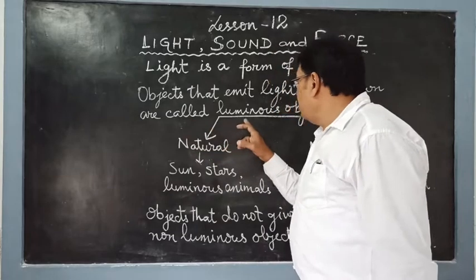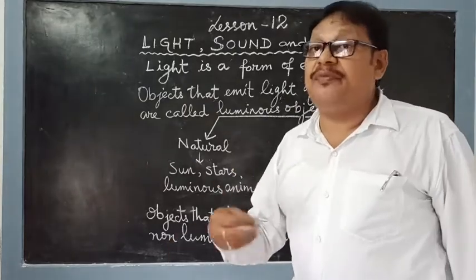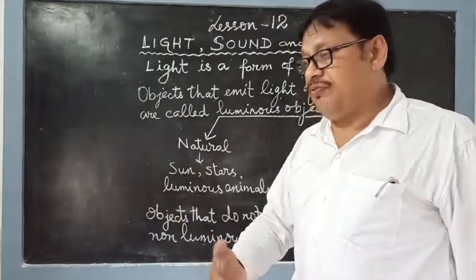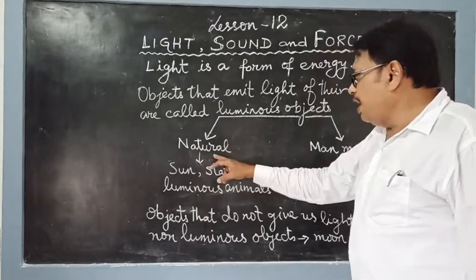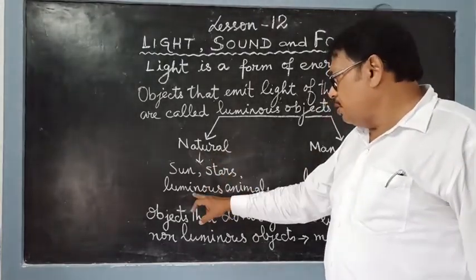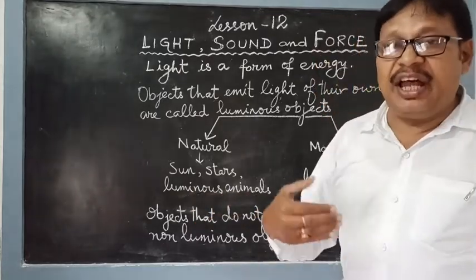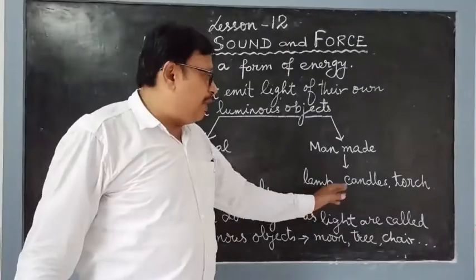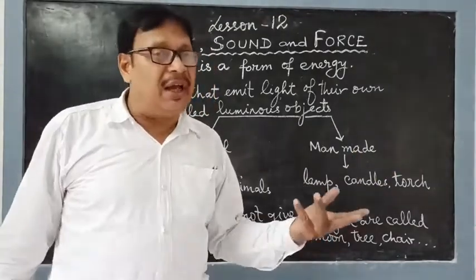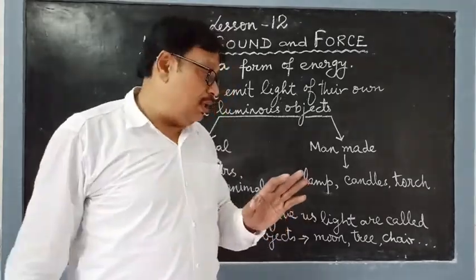Now these luminous objects are the objects which emit light, that give out light from themselves. They are natural and man-made. Sun, stars, and there are some luminous animals. They emit light on their own. Lamp, candles, torch, all these are made by us. They also give us light, but they are not natural.